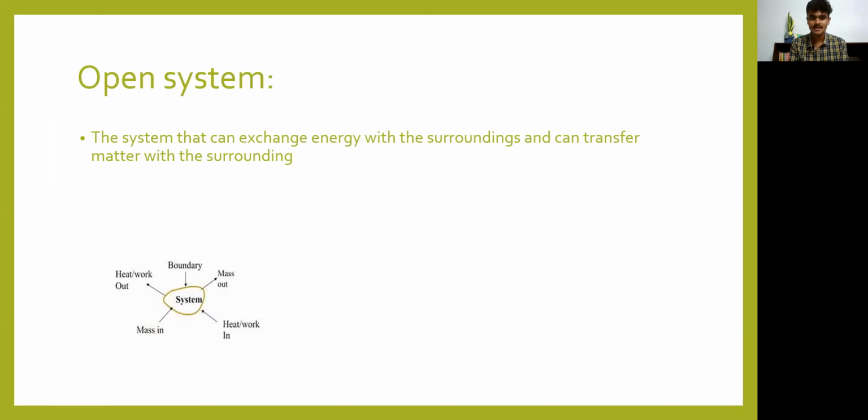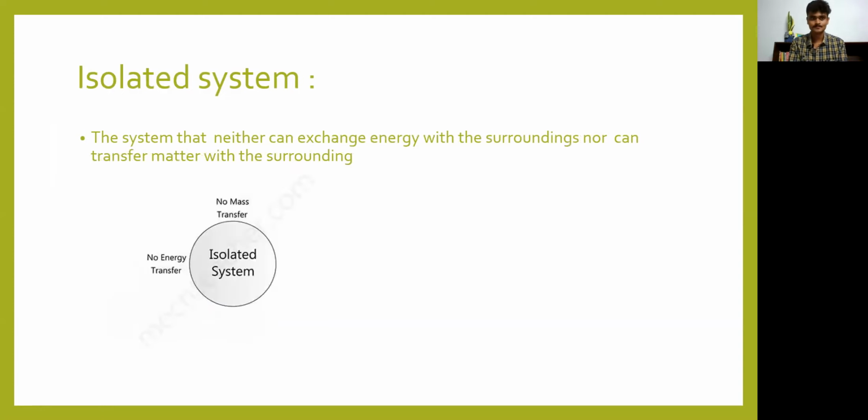We supply heat, and there is an energy transfer. At the same time, when you leave the vessel of water open, some amount of water evaporates into steam and moves out. So the mass is getting transferred and the energy is also getting transferred. This is what an open system is.